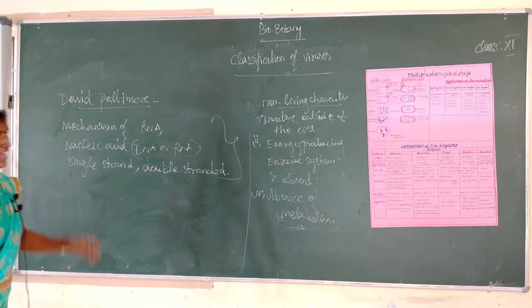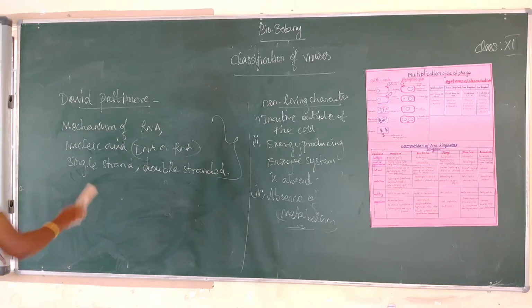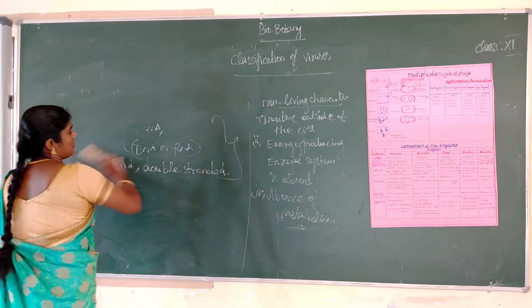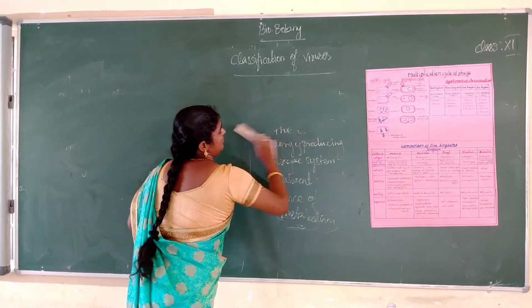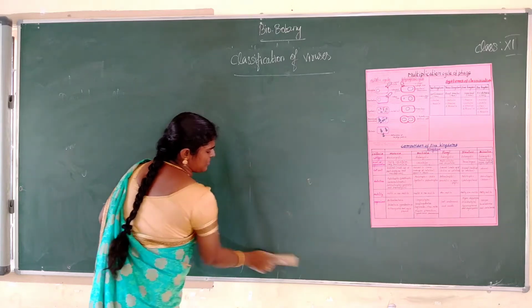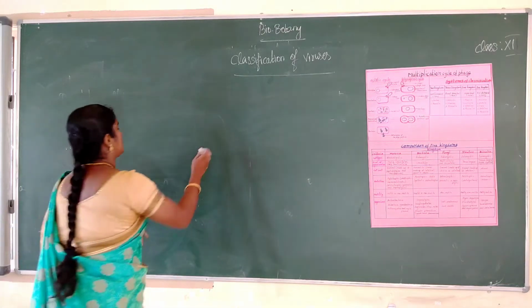Viruses are classified into 7 classes. It is very, very important, students. Note it.